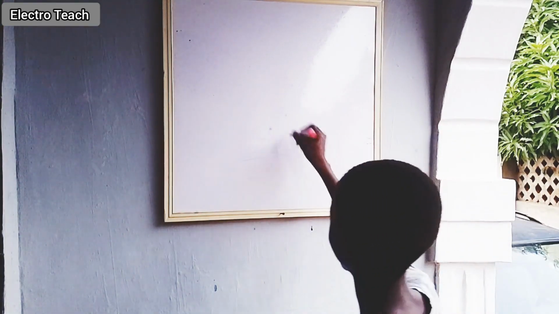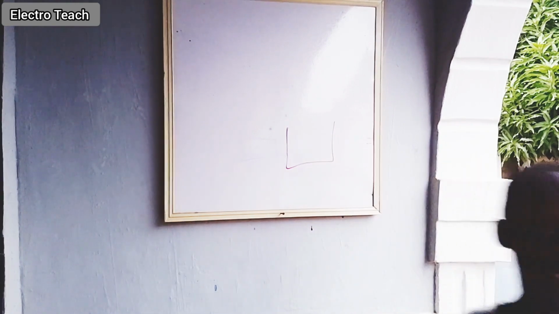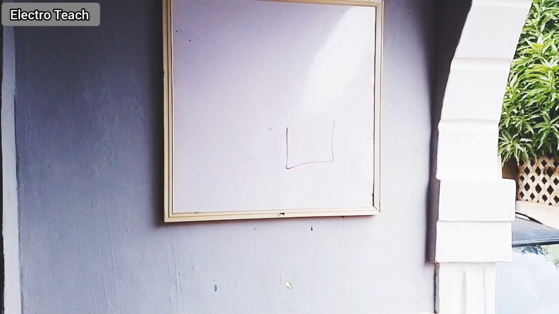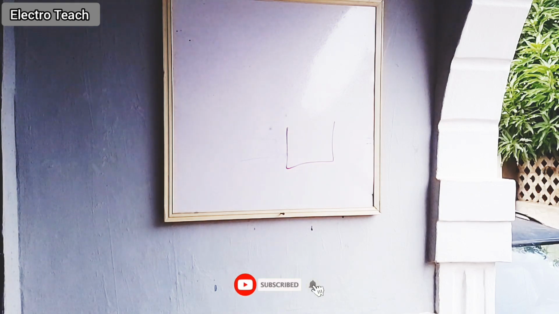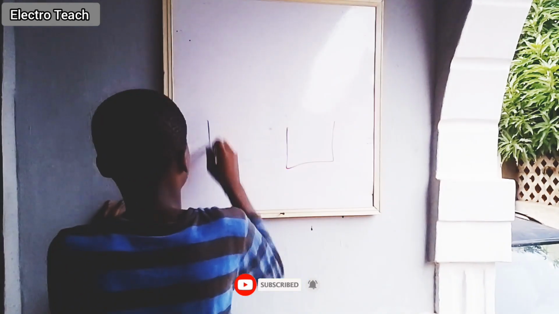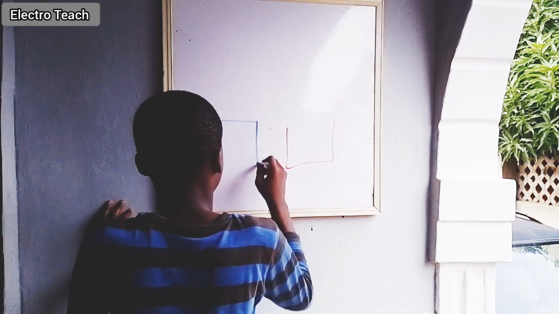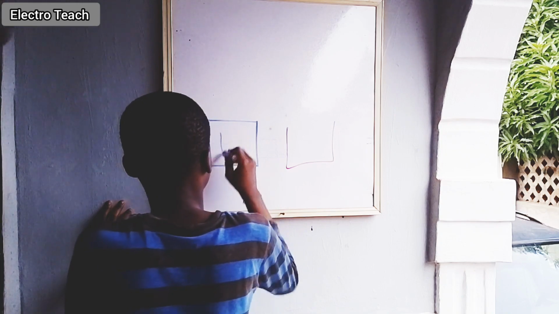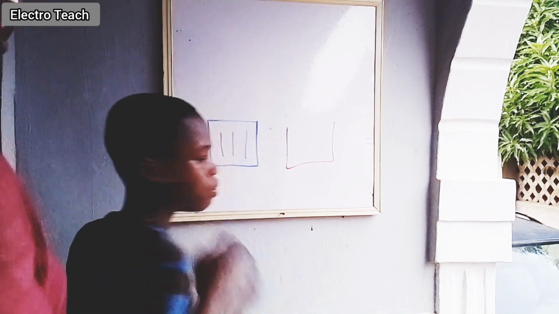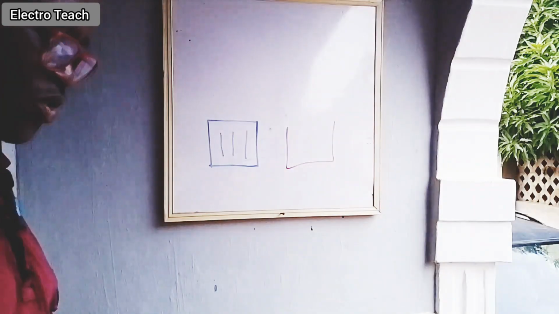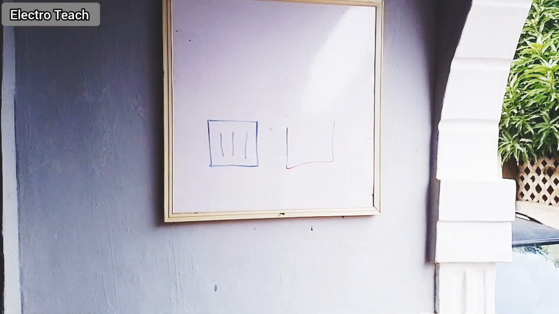Okay. That's a cup, not a square. Okay. That is a square, but not 3 lines.